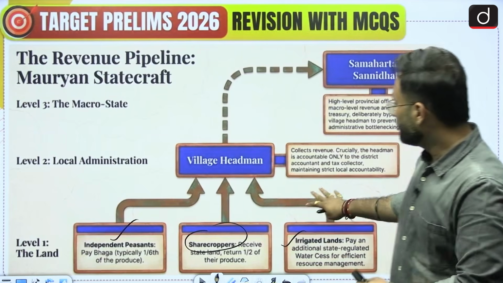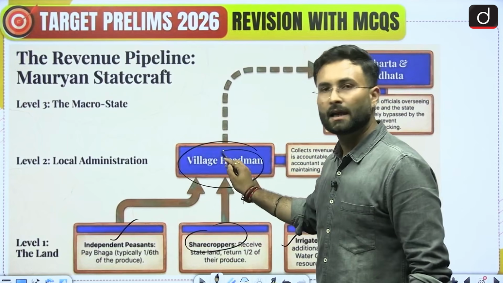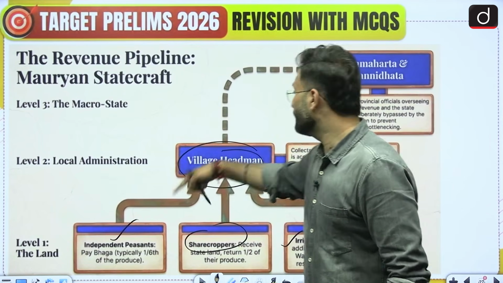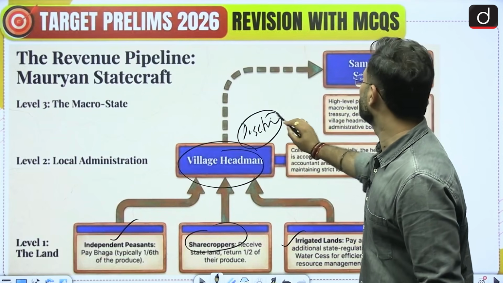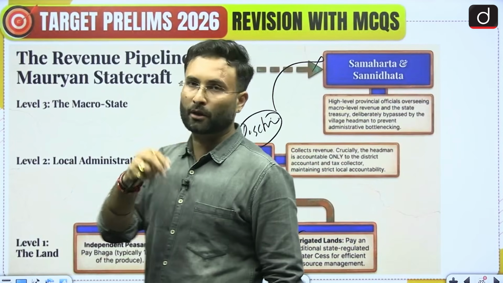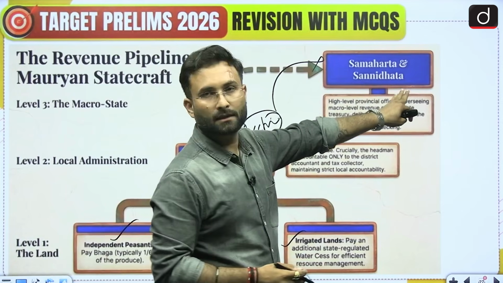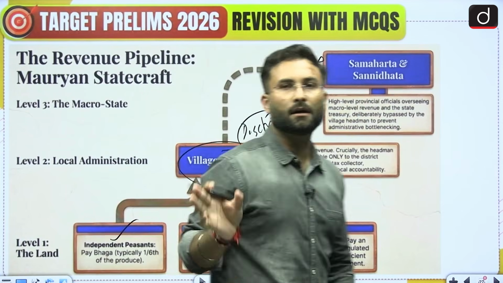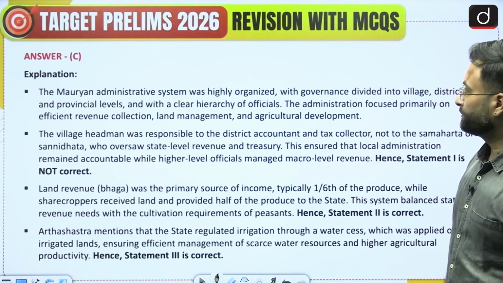These taxes will be collected by the village headmen. That is the local administration, and they will be responsible to the district. Then they will be responsible to the provincial or macro management, that is the Samhata and the Sannidhatas. So this is the Mauryan administrative system, explained over here.